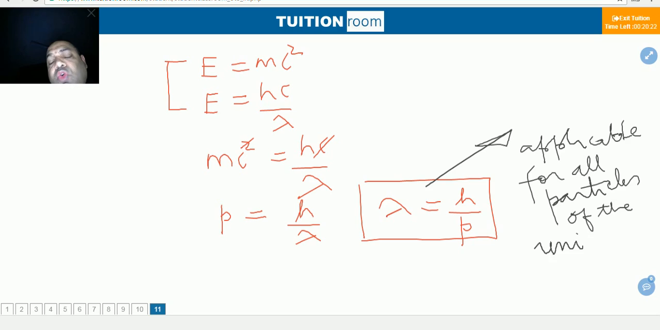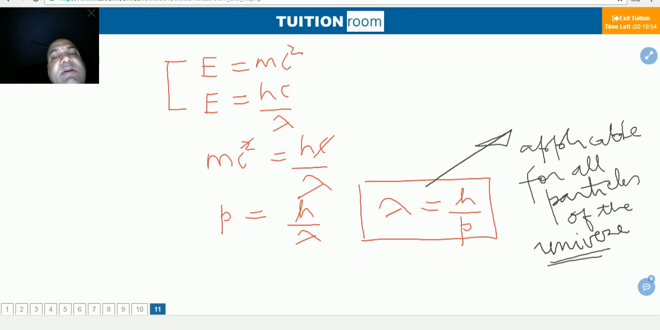Though it has been derived from the photon equation, this is the one that was awarded the Nobel Prize. He said that this equation is derived from the photon equation, but it can be applied to material particles too, like electrons, protons, human beings, a cricket ball, a tennis ball, any moving car.